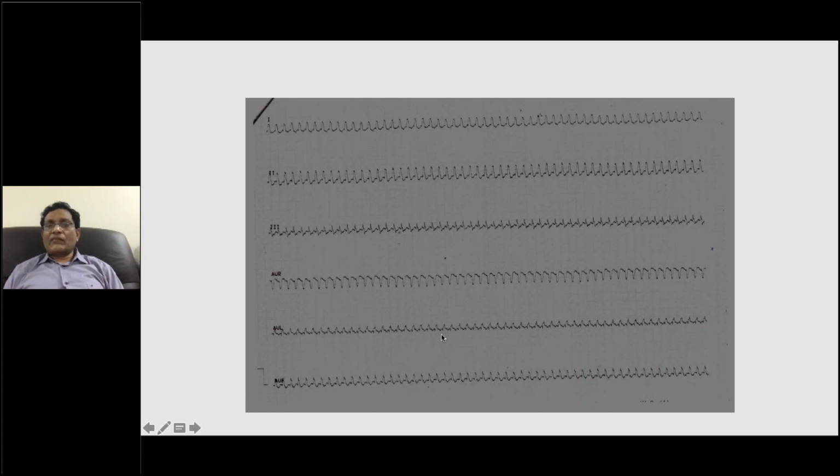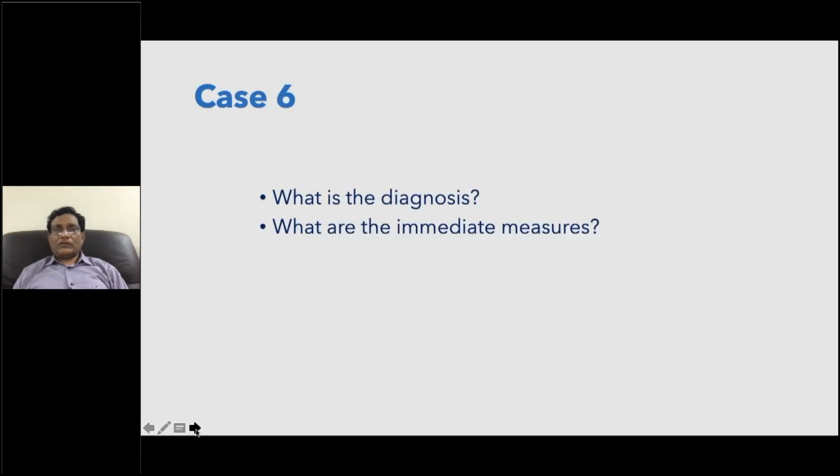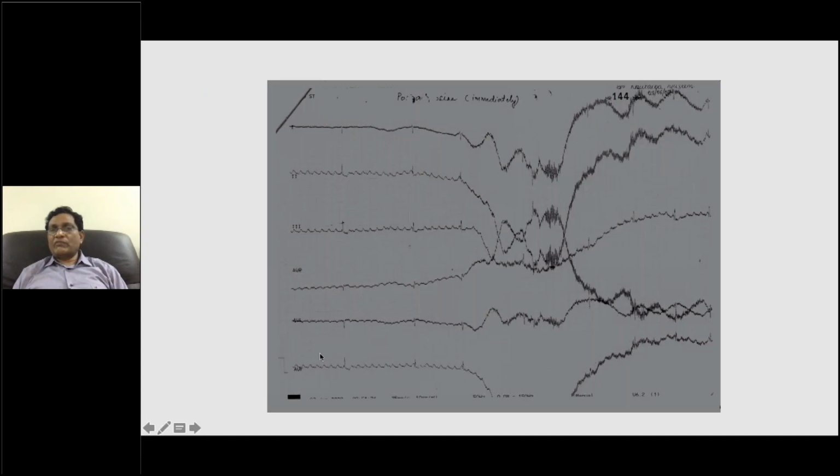When I have this kind of ECG at 300, you need not panic immediately unless the baby is in shock, or the baby has reduced urine output or is less mobile, in which case you have to do cardioversion. Otherwise, you can give adenosine. When you give adenosine, here you can see what happened. You can see development of flutter waves. This is called the sawtooth appearance.